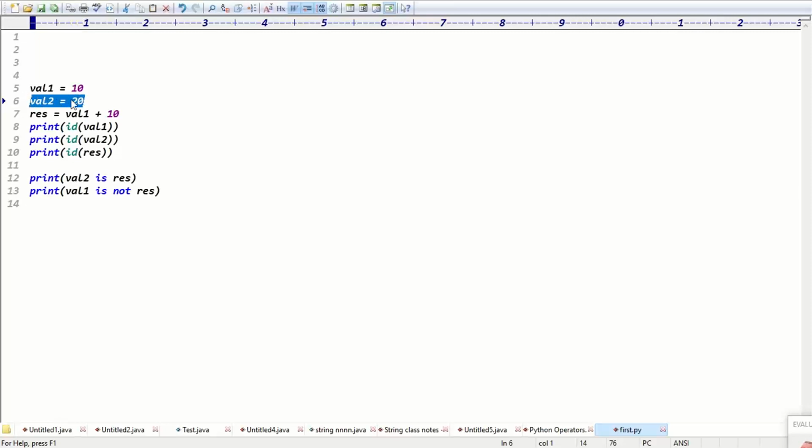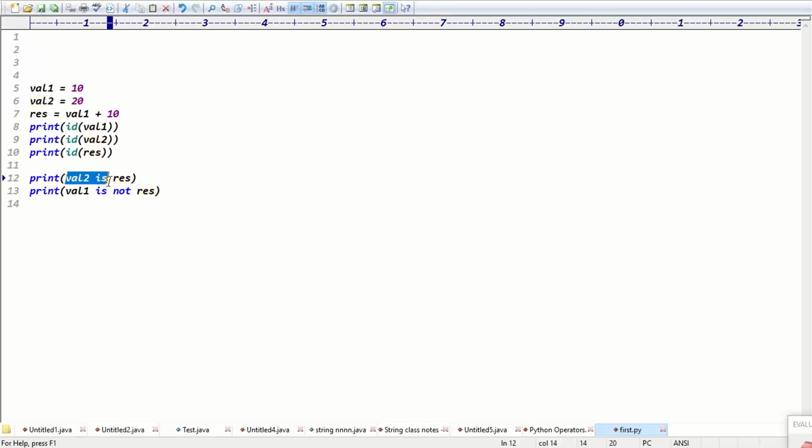Priya, here 20 is there. 20 means what? 20 value. And val plus 10 means how much value? 20 only, right? This is immutable data. Immutable data means if the data is same, it is pointing to the same memory. Here 20, here same 20, same memory. So val2 and result are pointing to the same memory, right?